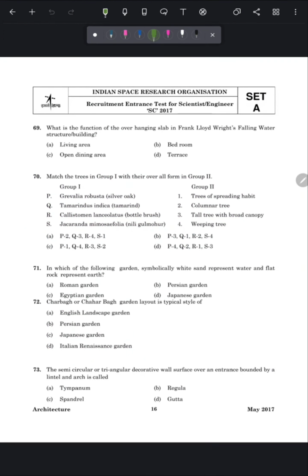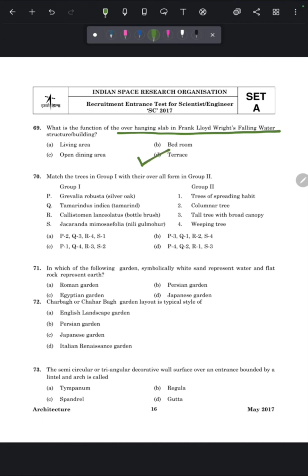Next question is what is the function of overhanging slab in Frank Lloyd Wright's Falling Water building? So the main function of overhanging slabs in F.L. Wright's Falling Water building is terrace. So the correct answer is option number D.